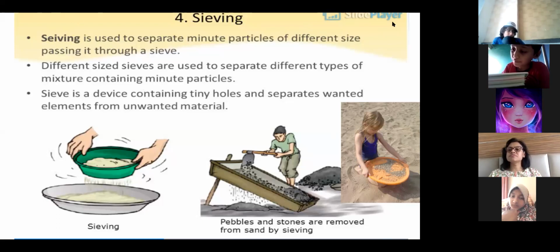What do you call chai patti in English? Tea leaves. Okay, that tea strainer we use is also a type of sieve, but we use a strainer when liquid is there. Ma'am, in construction, they remove the small stones, like patthar, and then they get the sand so that they can make the mixture again with cement. Yes, so you can use a sieve over there, okay?